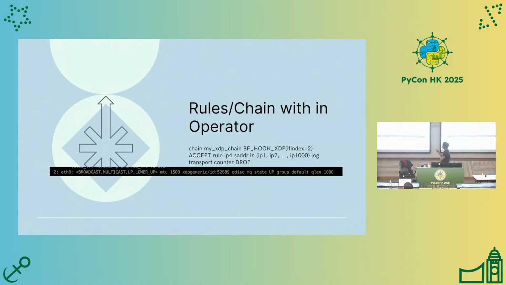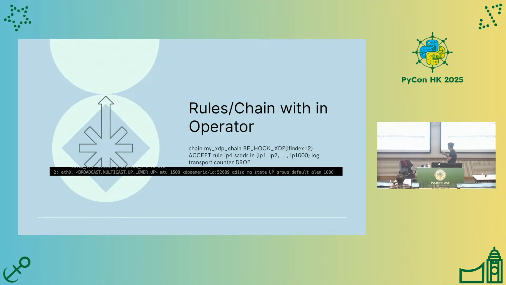And the example of the rule or chain is like this. This is the name of the chain, and this is the hook, BPF filter hooks XDP that will be attached to interface index number 2, and this is the rule, and this is the default verdict, which means if no rule matches the request, it will accept all the requests.